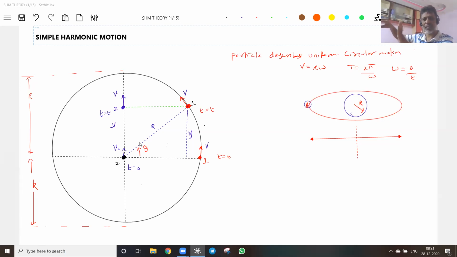The simplest explanation is what I wanted to give. I don't want to talk more mathematically. If it revolves around my fist, this particular lid of a bottle, and you view it from far away, it will appear as if it is describing a to and fro motion.